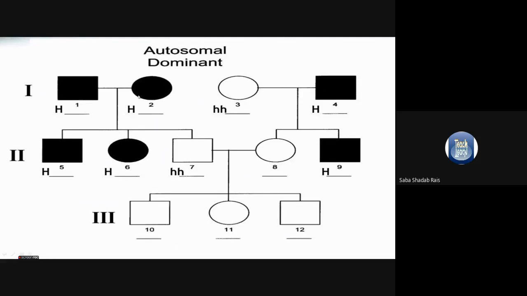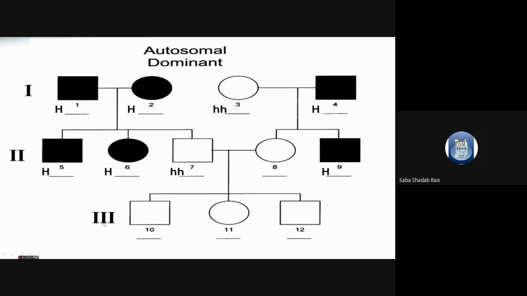Now I have taken two family examples in this particular chart. You can see I have shown three generations. As I told you earlier, the generations are always shown with Roman numbers. So this is the first generation, second generation, third generation.